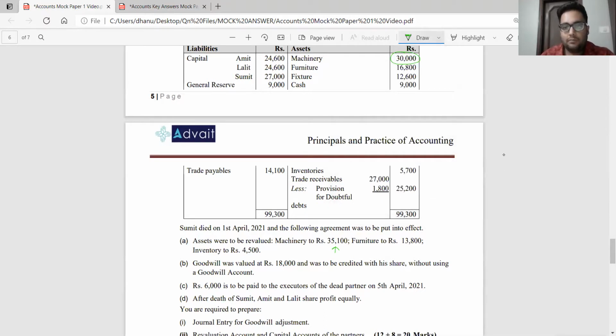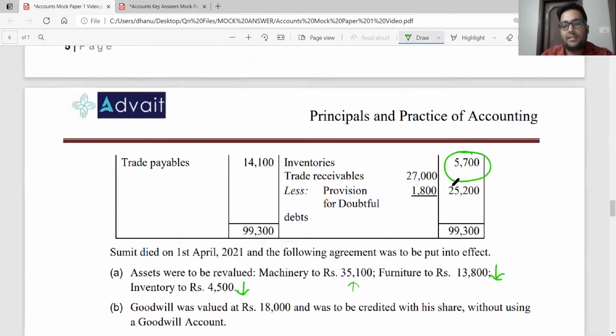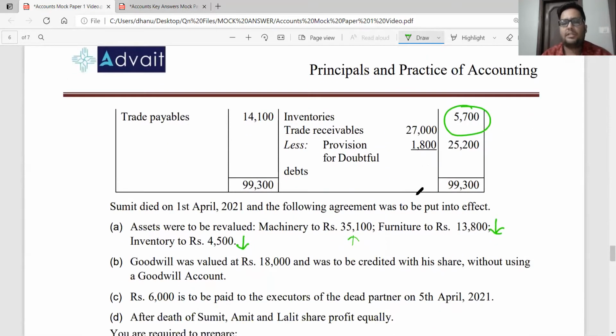What about furniture, sir? The given value of furniture is 16,800 and you have to record at 13,800. So value of furniture is decreasing. Fixtures 12,600 as it is. Inventory 4,500. Inventory given value 5,700. So inventory also decreasing. There are two assets which are reducing. There is one asset which is increasing.